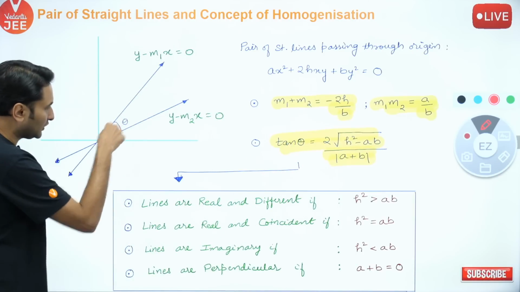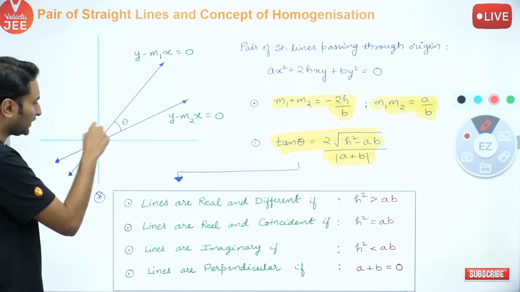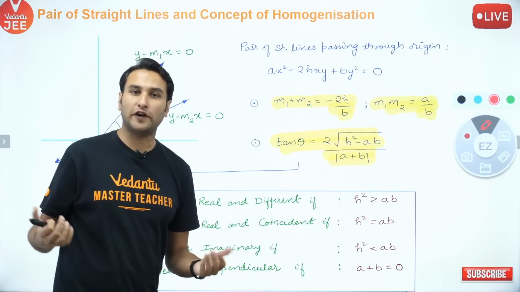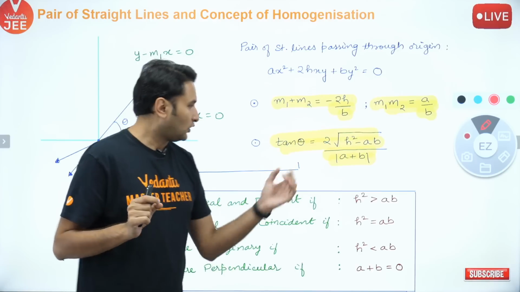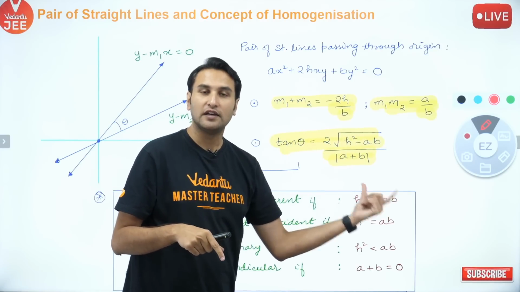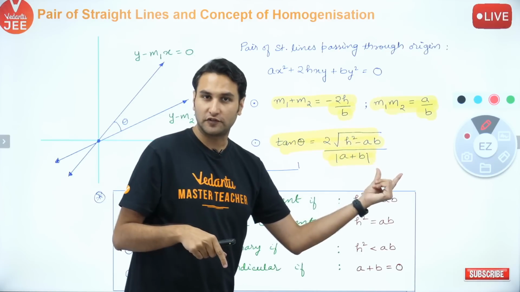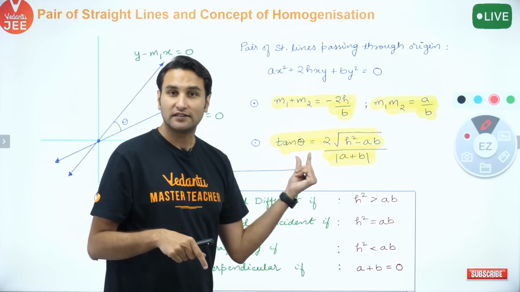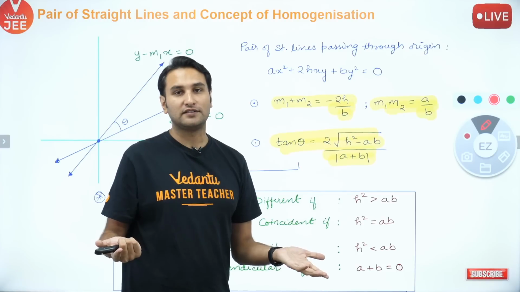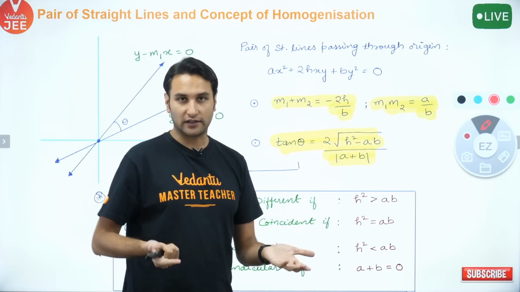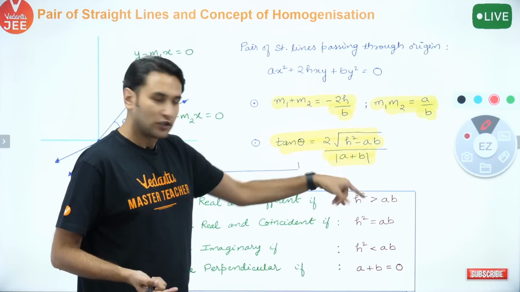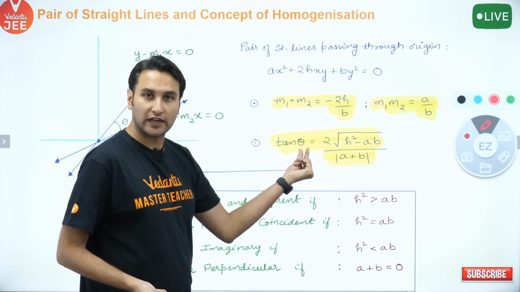So between the two lines there is one obtuse angle and one acute angle. ठीक है. If somebody asks you to find the acute angle, then always put modulus, जो भी tan theta की वैल्यू आ रही है. Why? Because tan theta positive means theta lies in first quadrant. First quadrant मतलब 0 to 90 degree मतलब acute angle. समझ में आया? Right? ठीक है. So that is why we put modulus to represent that this theta is the acute angle between the two lines.